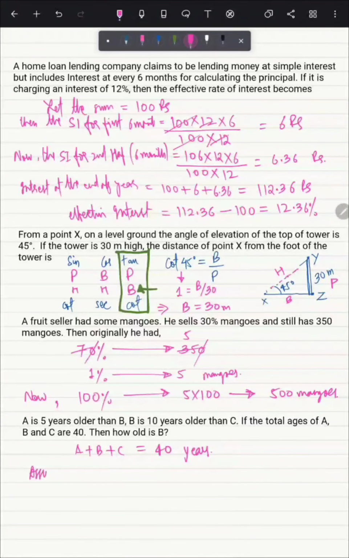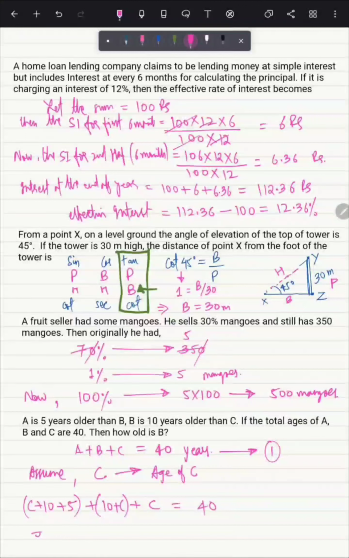Now assume that the age of C is C. On putting this in equation 1, we will get C plus B, that is 10 years older than C. So we will write this, and A's age is C plus 10, that is the age of B, and A is 5 years older than B. So this is the age of A, this is the age of B, and C's age is C, equal to 40. Now simplify this.